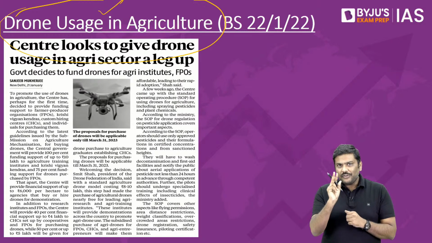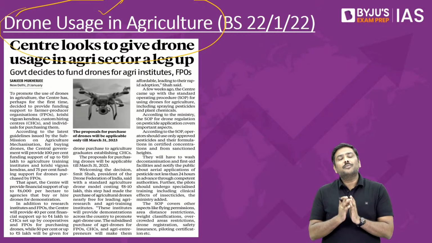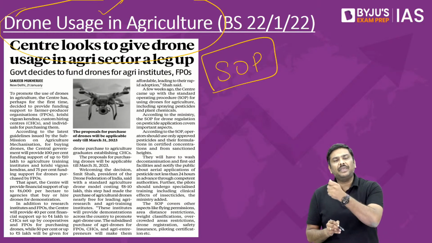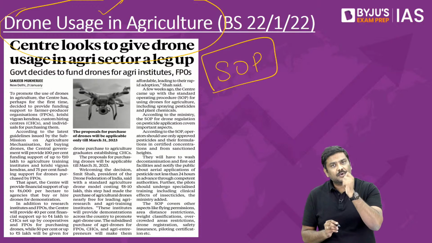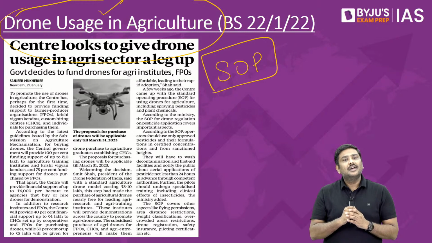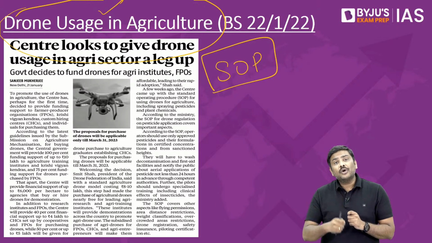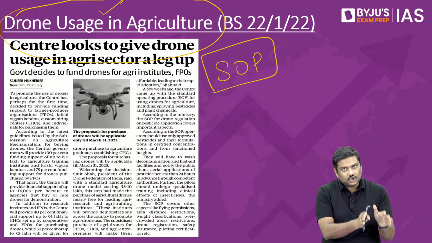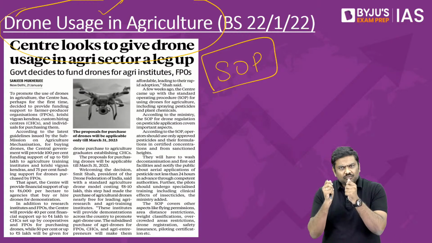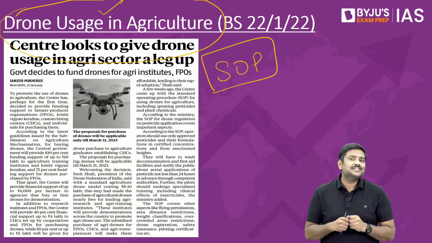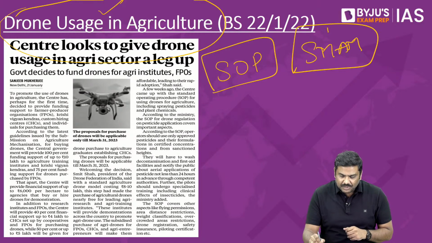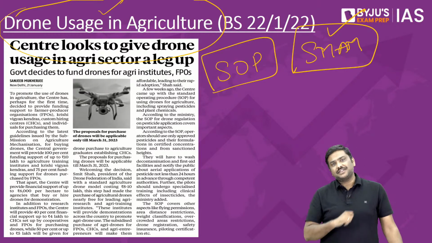Very recently, two very important points here. One, Government of India has announced Standard Operating Procedure, SOP, for usage of drones in the agriculture sector. That is the first point. And second, in order to promote more and more usage of drone technology in the agriculture sector, government has amended one of the very important schemes in the agriculture sector, that is SMAM. Okay, that is the Submission on Agriculture Mechanization.